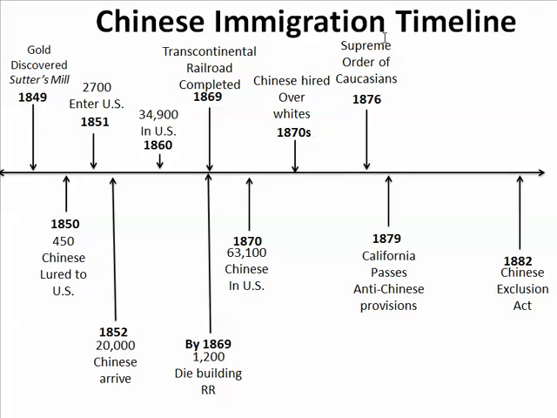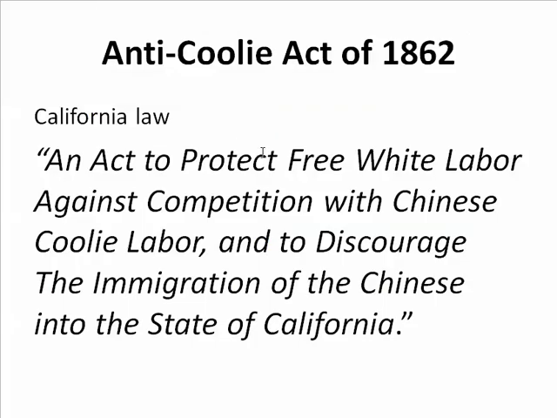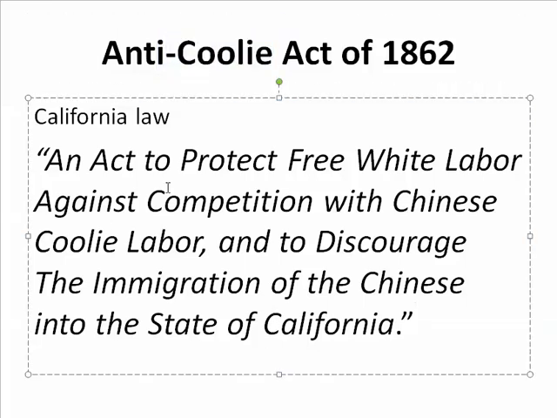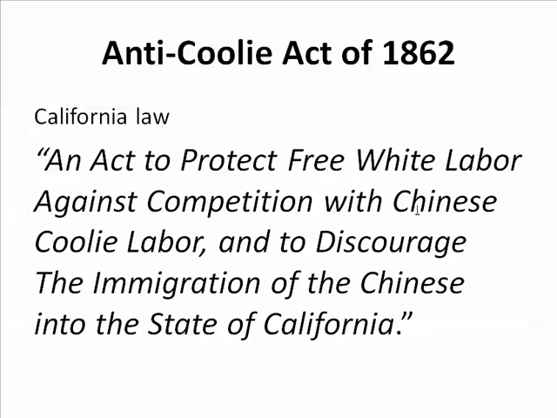The Supreme Order of Caucasians was a group dedicated to getting the Chinese out of California. It was created by 1876. Then by 1882, the Chinese Exclusion Act is going to be passed. California passes anti-Chinese provisions, and this law is in 1879. A California law was passed in 1862 called the Anti-Coolie Act, and a coolie was a derogatory name given to Asians. Okay. An act to protect free white labor against competition with Chinese coolie labor, and to discourage the immigration of the Chinese into the state of California.